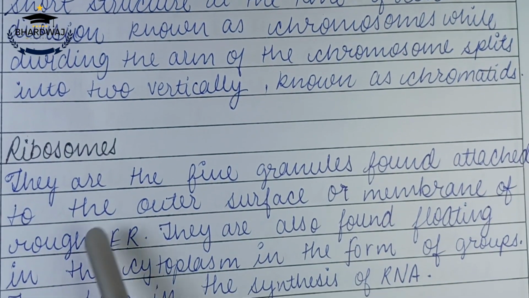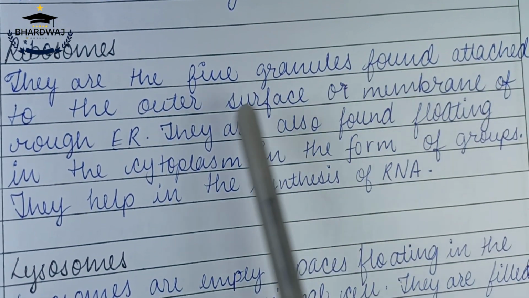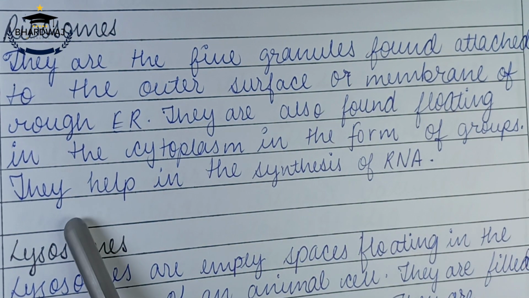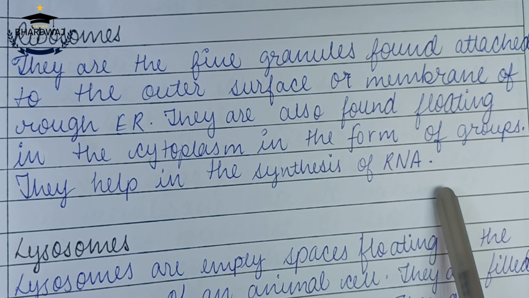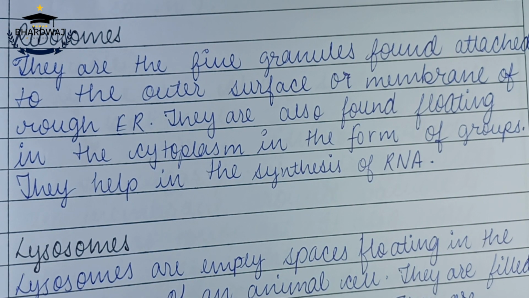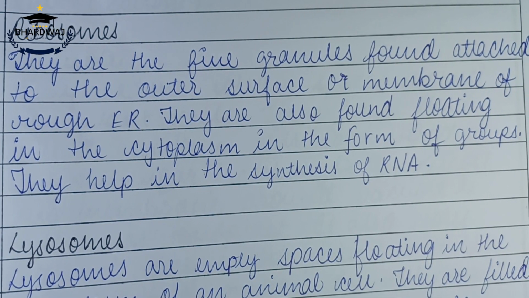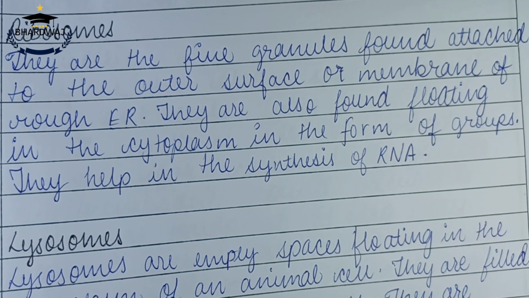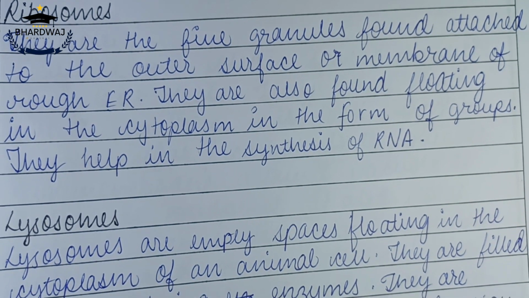Ribosomes. These are fine granules found attached to the outer surface of the membranes of rough endoplasmic reticulum. They are also found floating in the cytoplasm in the form of groups. They help in the synthesis of proteins. So we just studied that rough ER contains ribosomes on its surface, and that's why it is distinguished from the smooth endoplasmic reticulum. But the ribosomes also float in the cytoplasm in the form of groups.